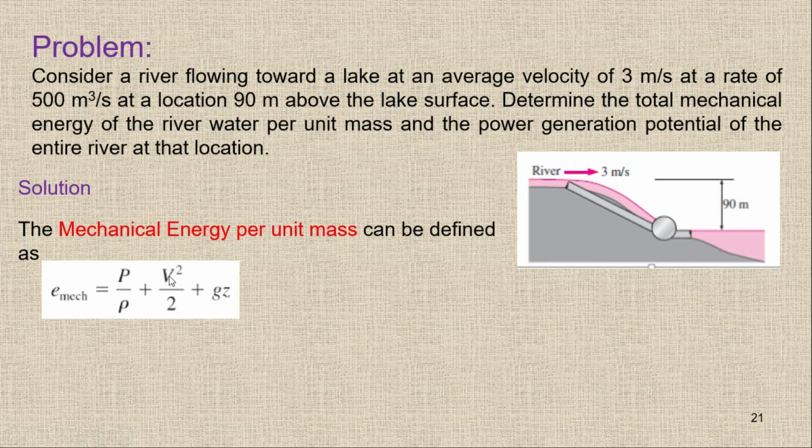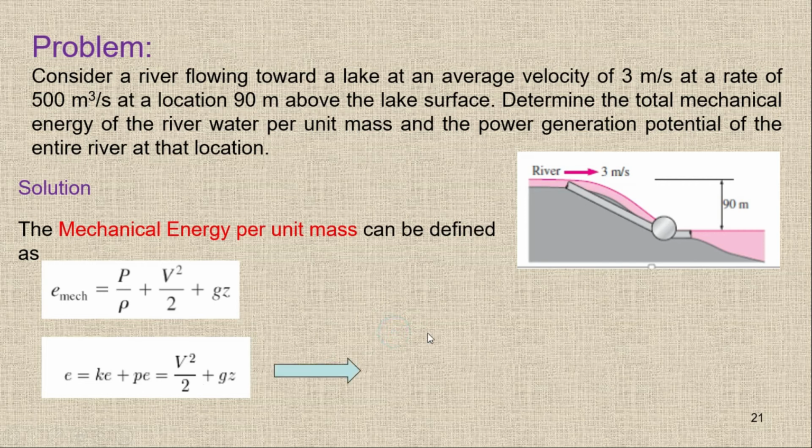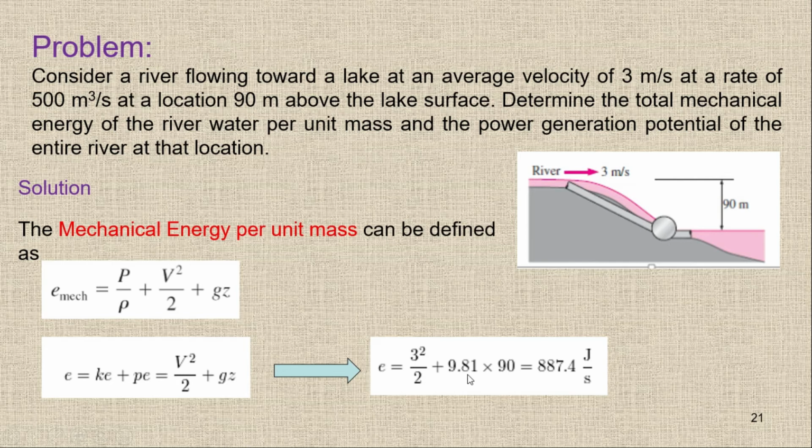So right now we have the velocity of 3 meter per second. We have Z value of 90 meter. So by putting the values, you will get 3 square upon 2 plus the G value, which is 9.81 times 90, and you will get 887.4 joule per second. This is the mechanical energy. So you are getting 887.4 joule per second or watt of mechanical energy. And this mechanical energy is basically specific mechanical energy. So we have this specific mechanical energy of 887.4.